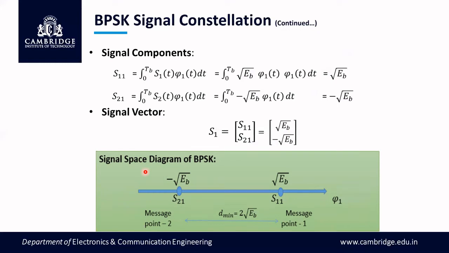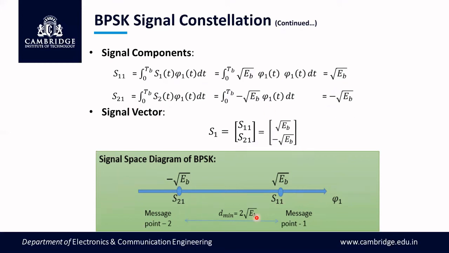Since it is a signal space, every point here is a signal. Now we have two signals, S1 of t and S2 of t. Both are the same in all characteristics except the amplitude, root Eb and minus root Eb. That's why on the axis of phi 1, I have taken two points, one with value root Eb, another with minus root Eb. So plus root Eb represents S11, minus root Eb represents S21.